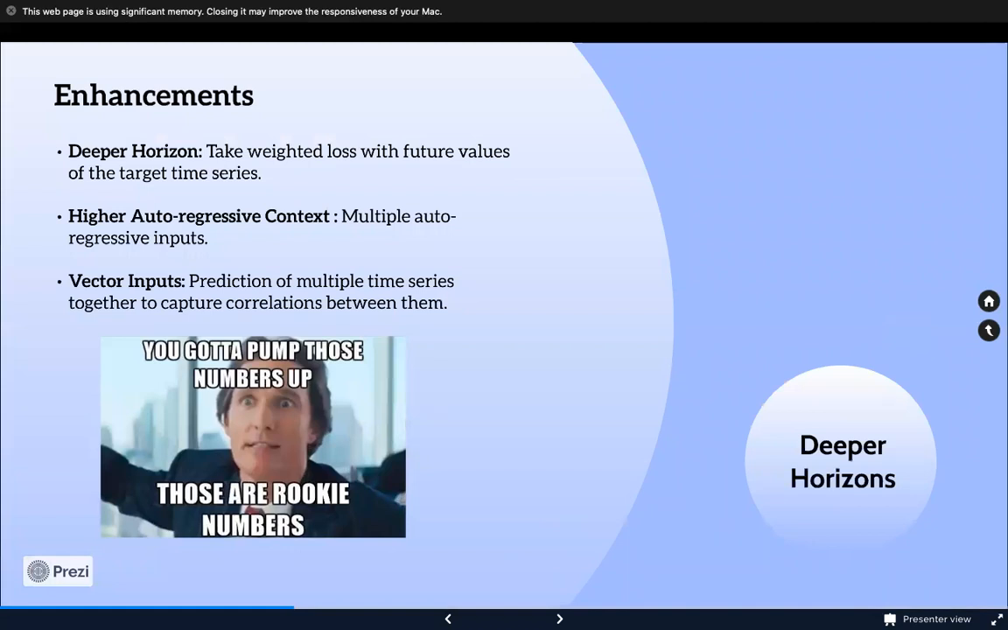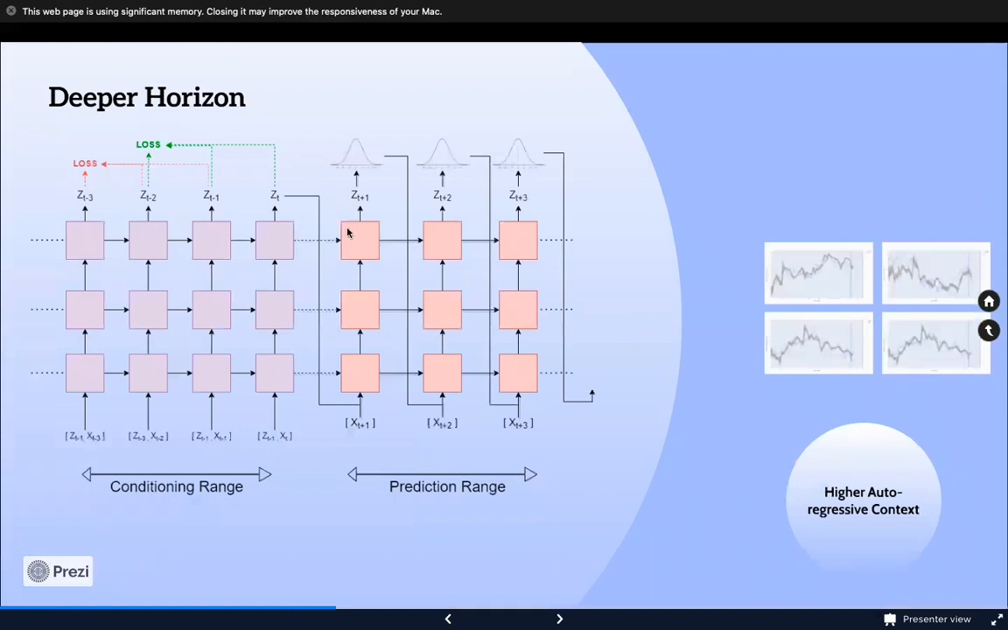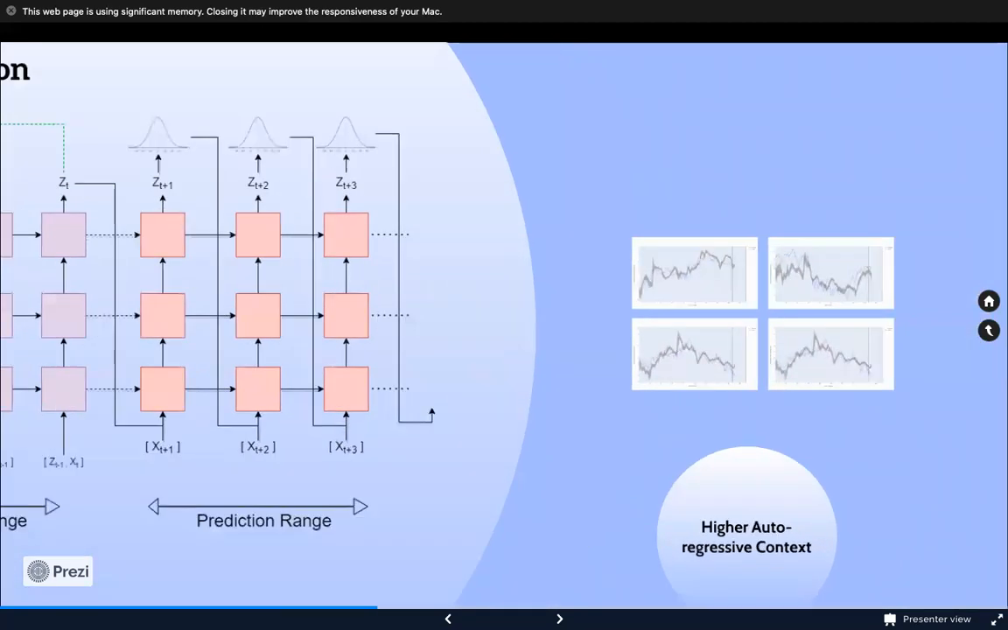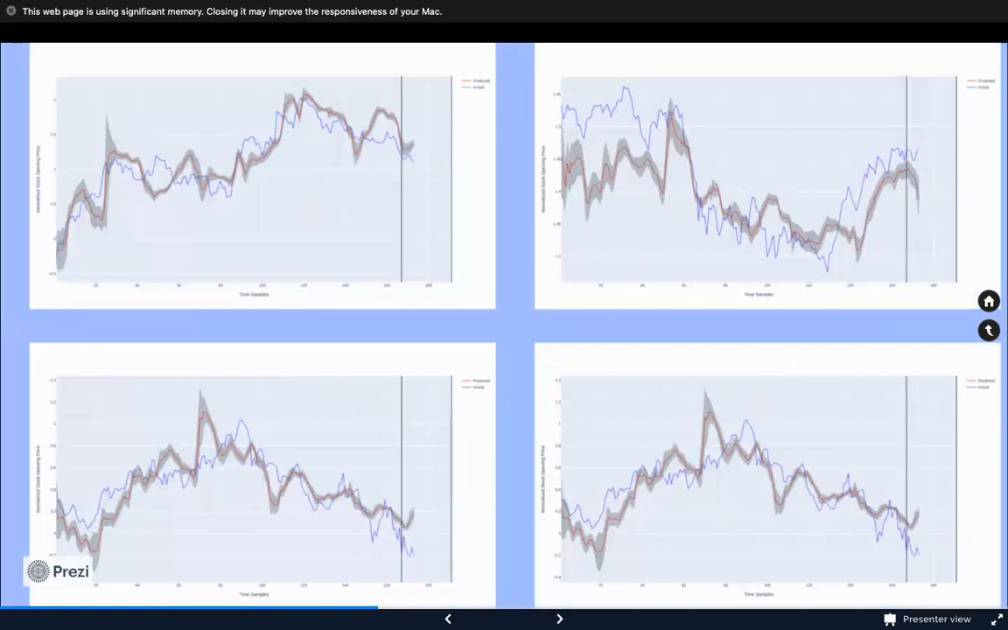To tackle these problems, we propose three enhancements: deeper horizons, higher auto-regressive context, and vector inputs. To disincentivize the model from predicting the previous day's price, we propose a deeper horizon loss weight function that considers the labels of future time steps while calculating the loss. From the results, we can see that this deeper horizon learns to predict the overall trend instead of just predicting the last time step. This results in a much smoother trend prediction.